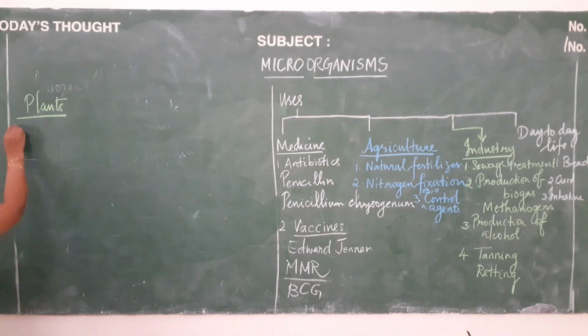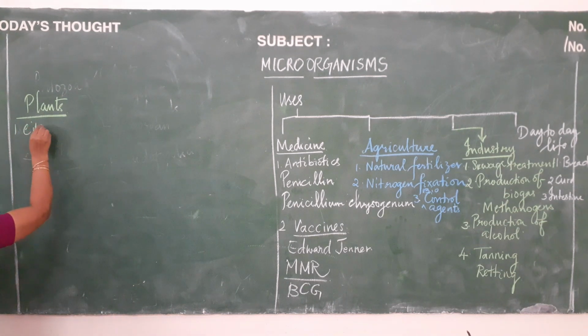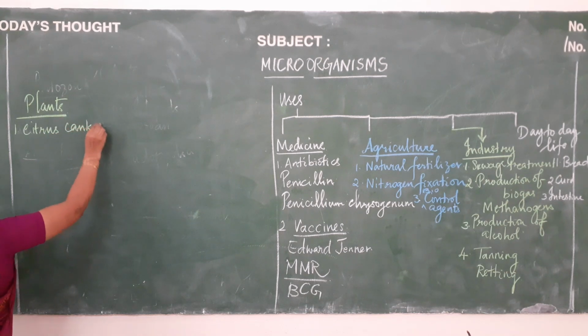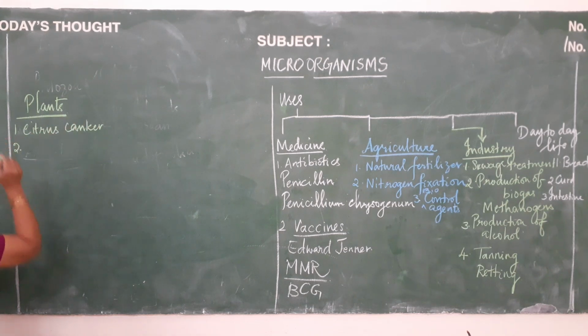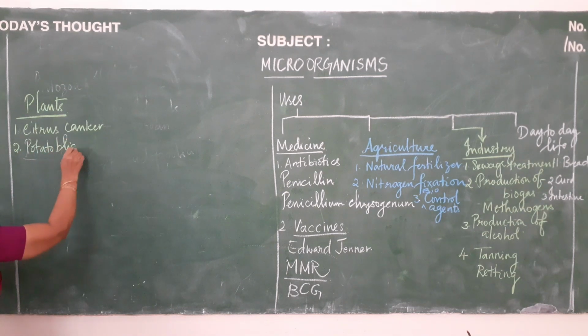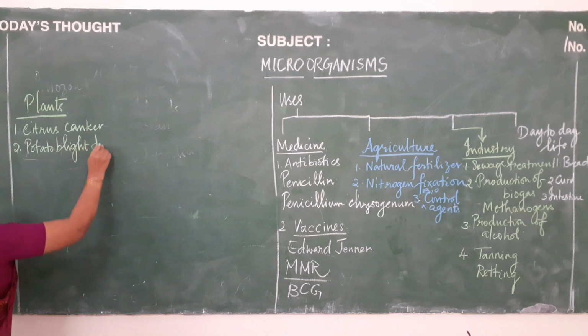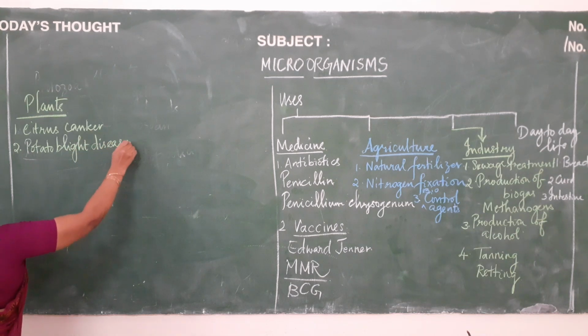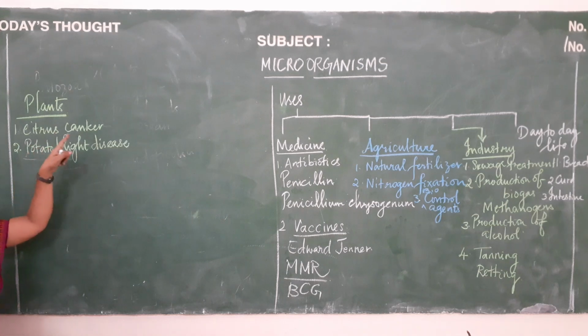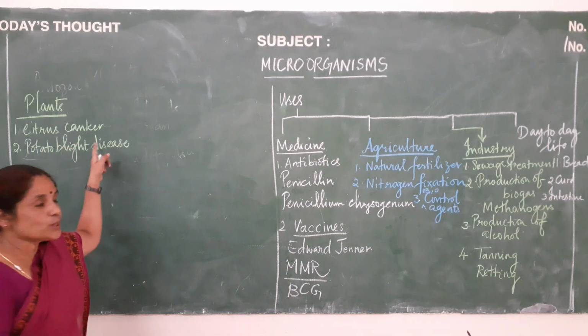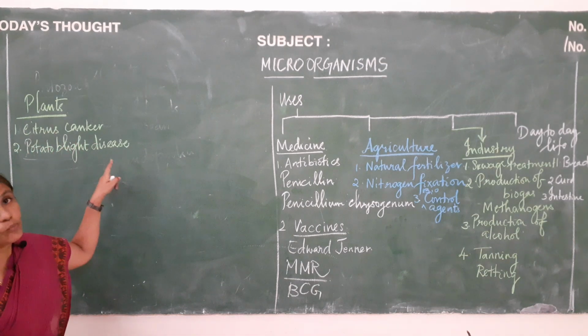The diseases caused by them will be citrus canker, and the second one will be potato blight disease. This citrus canker is mainly found in citrus fruits and potato blight disease in potato.